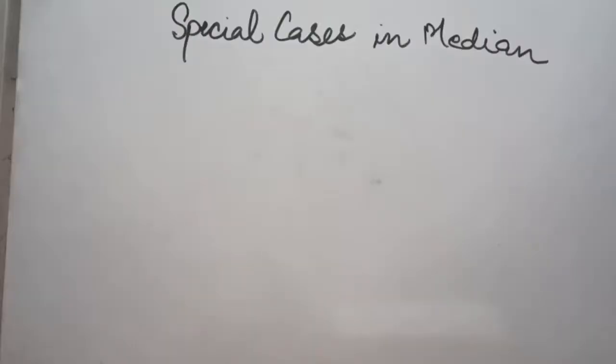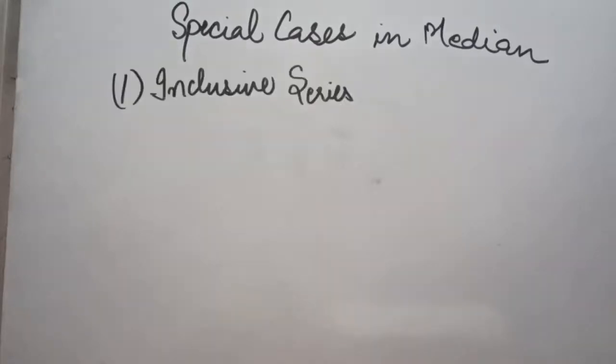Let's discuss some special cases for the calculation of median. First special case is the inclusive series. Inclusive series is the series when the upper limit of the first class and lower limit of the next class interval is not same, as we have seen in case of mean. But the difference from mean and median is that in case of calculation of median, if the series has been given to you which is inclusive in nature, it is compulsory to change the series into exclusive series.